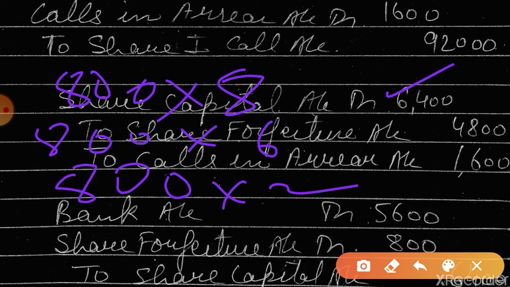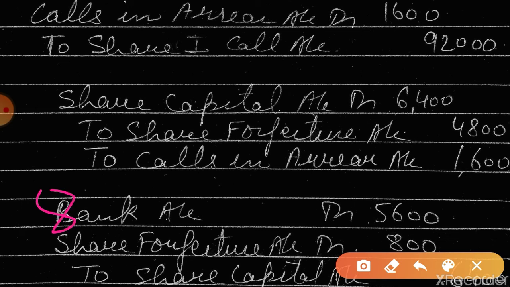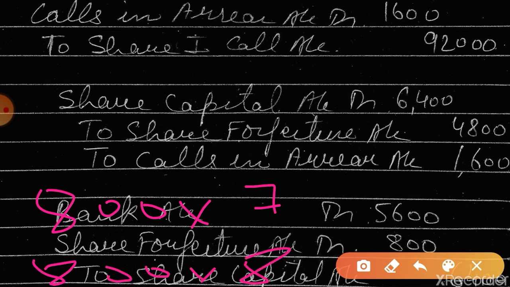Reissue of forfeited shares. So they are issued at how much amount? Tell me first. Yes, 800 shares for rupees 8 each. So what will be the amount? 800 into 7 and reissued for 8 rupees. That was called up amount 6400. Okay, that means the remaining amount we will take from share forfeiture.